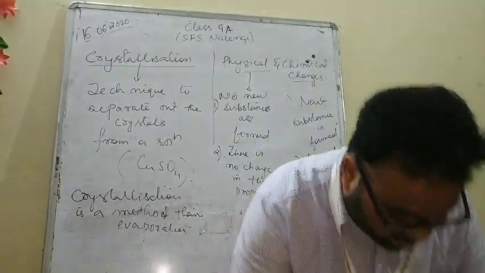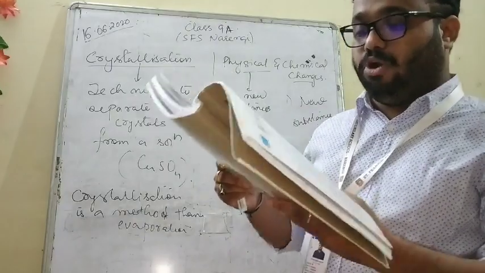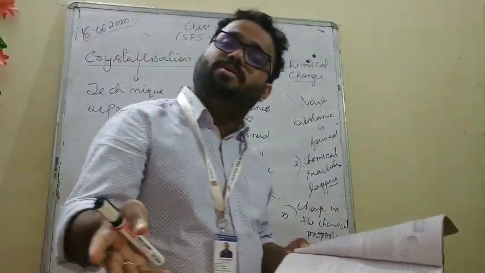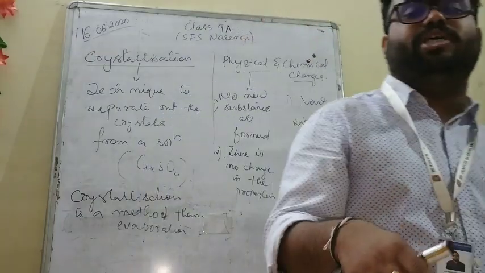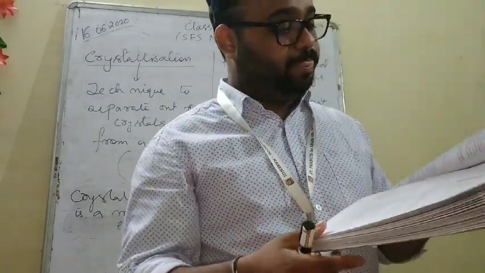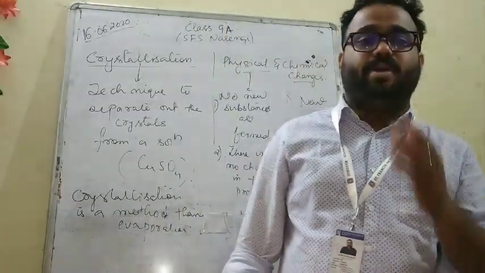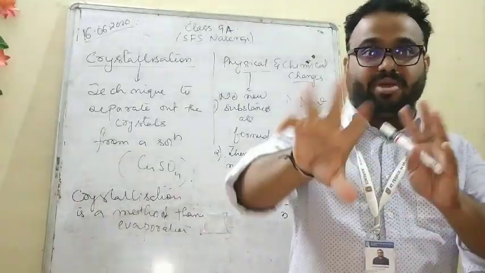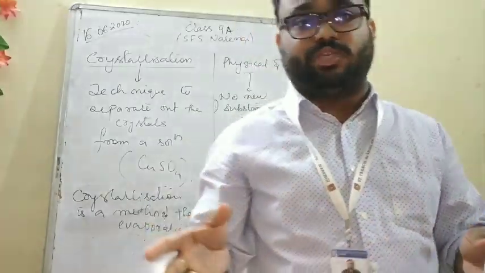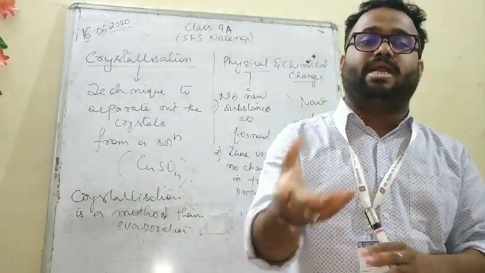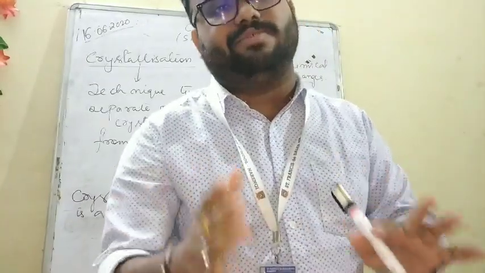In the question, classify the following: cutting of trees. Is any new substance formed? No, so cutting of trees will be a physical change. Melting of butter will be a physical change because the appearance changes, no new substance is formed, and the butter retains its properties. The butter, after melting in the pan, will still have the properties of butter. That is a physical change.